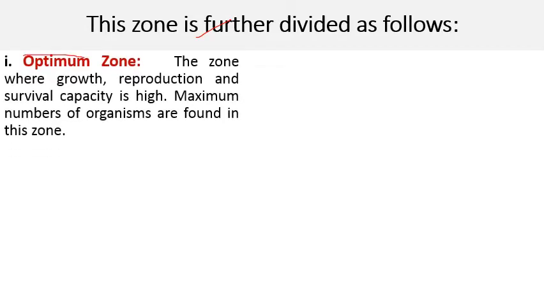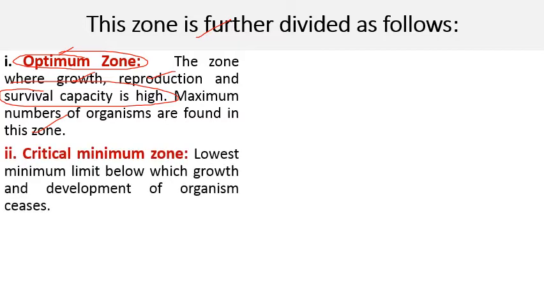So zone of tolerance is further divided into different zones. The first comes optimum zone. As the name indicates, this is the most suitable zone where growth, reproduction and survival capacity is very high, and maximum number of organisms are found in this zone because all the environmental conditions are favorable.